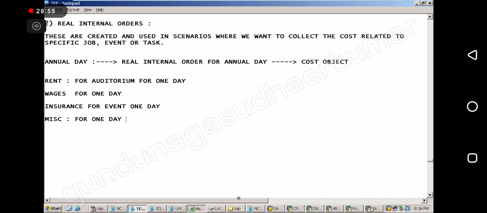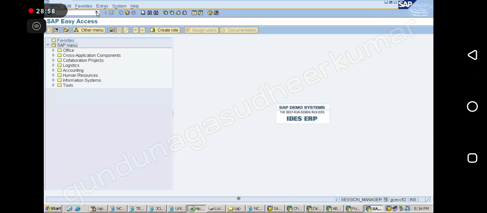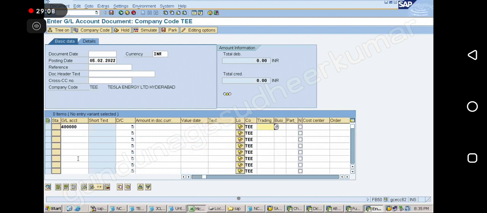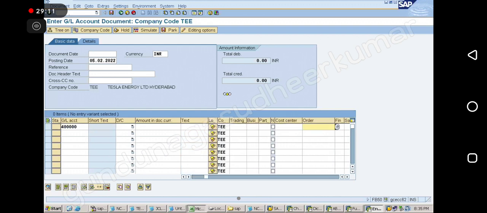No, you are mixing it. In FB50, if it is rent, you give rent here, na? That is the cost element. And where we will give the order? Here we will give the order, annual day. No need to give the cost center.